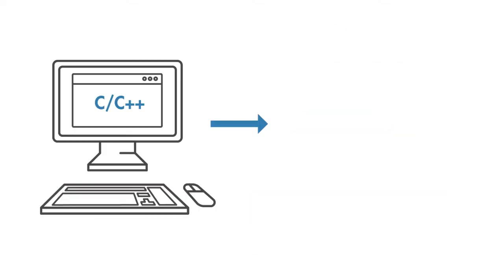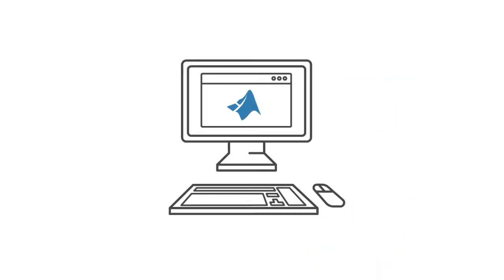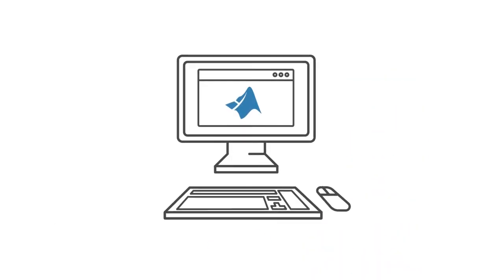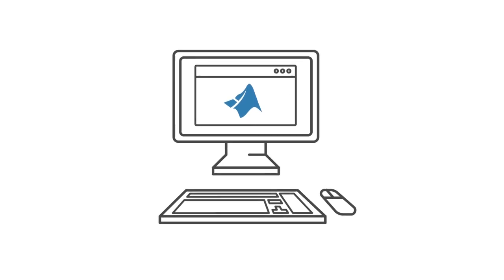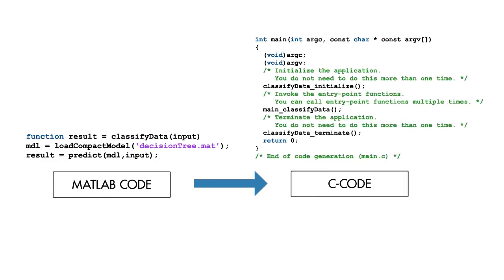Most embedded systems are programmed in low-level languages such as C, but machine learning is typically done in high-level interpreted languages such as MATLAB, Python, or R. If you have to maintain code bases in two different languages, it is going to be very painful to keep them in sync. MATLAB provides tools that automatically convert a machine learning model to C code, so you don't need to manually implement the model in C separately.